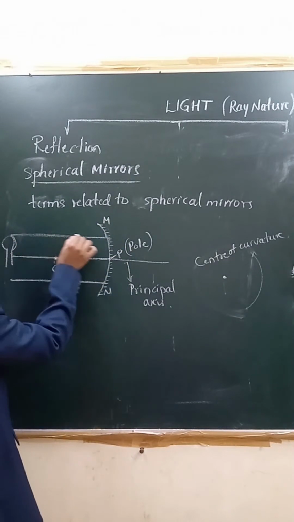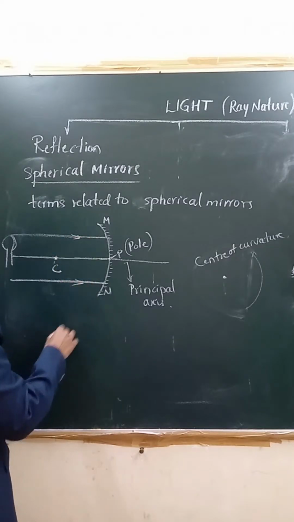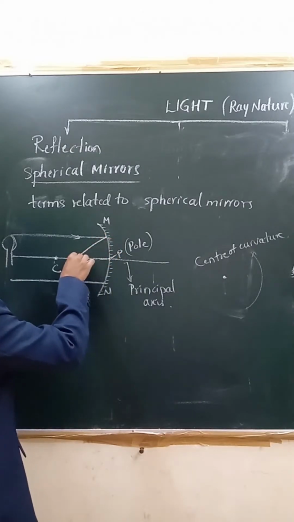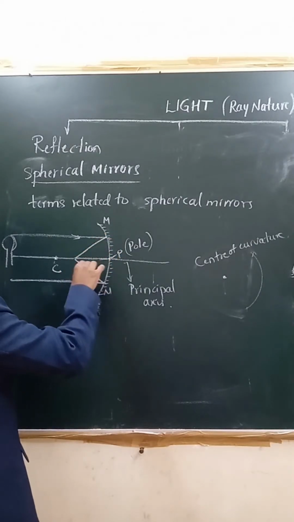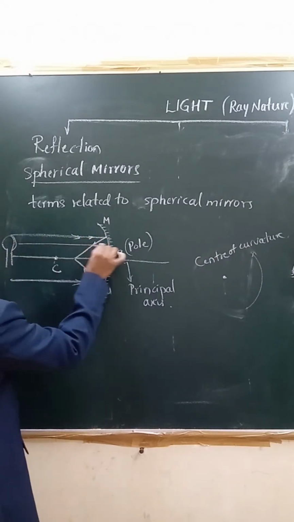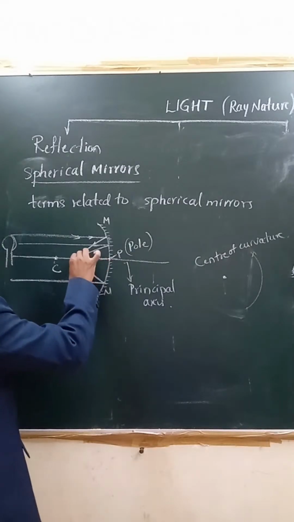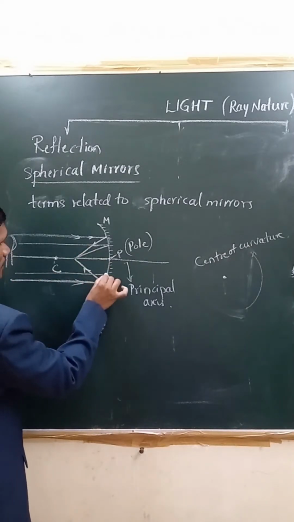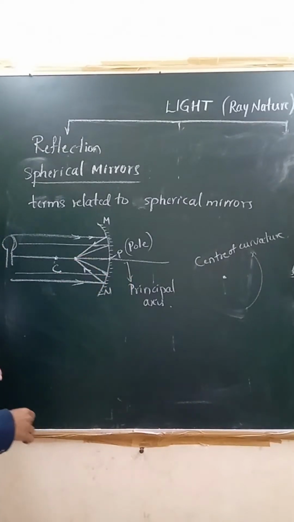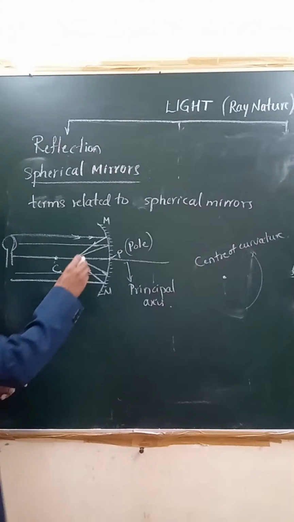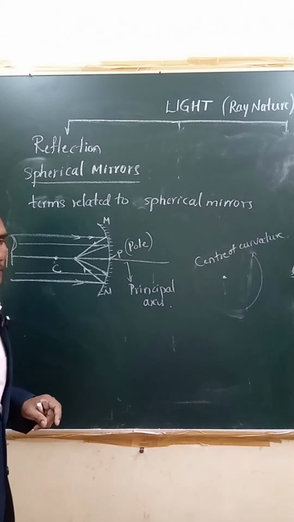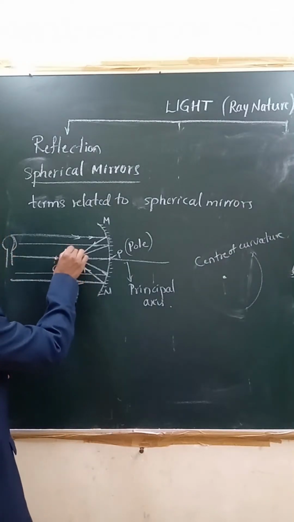Now the rays of light, if they are parallel, after reflection they meet at a point on the principal axis. One more ray, after reflection, will also come and merge here. This point where all the rays meet on the principal axis is called the principal focus, or we call it the focal point.